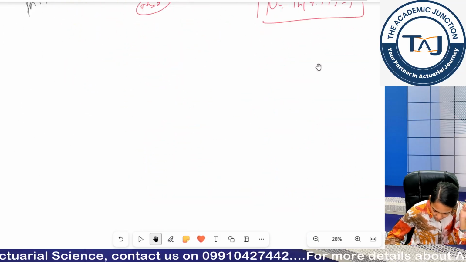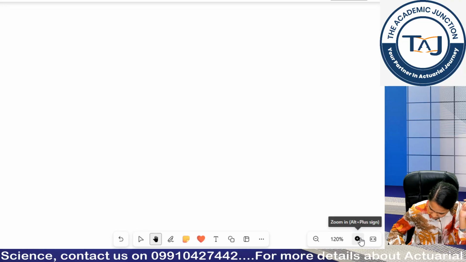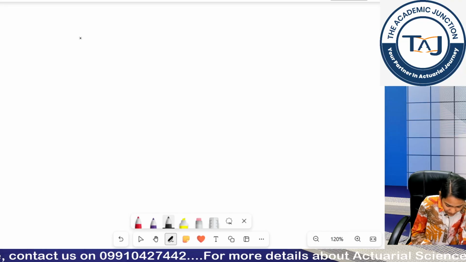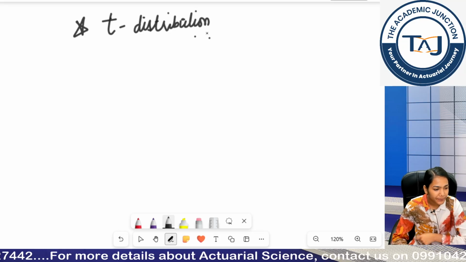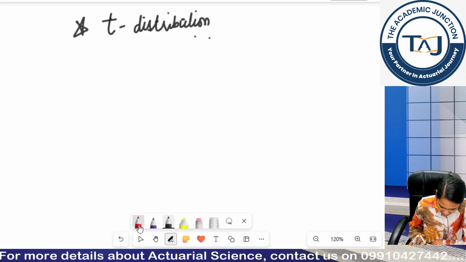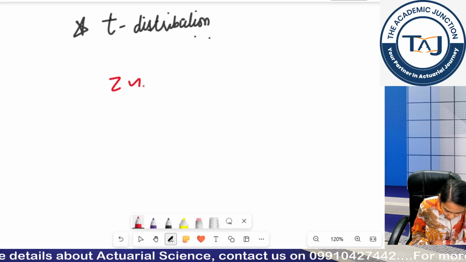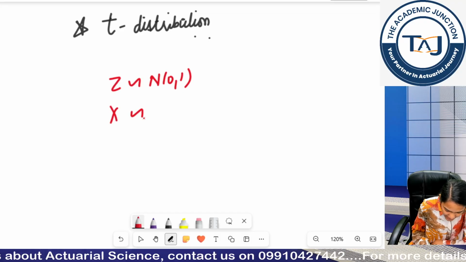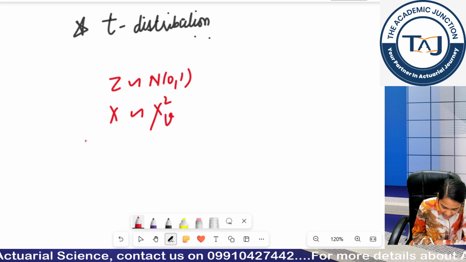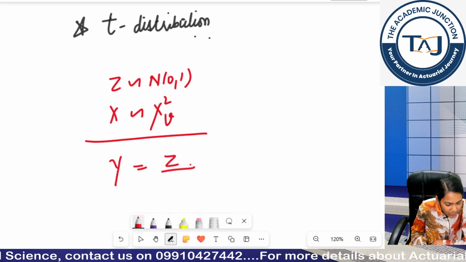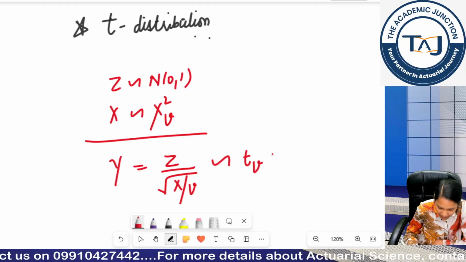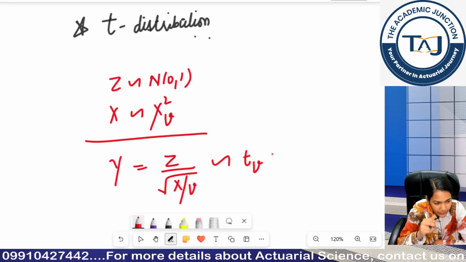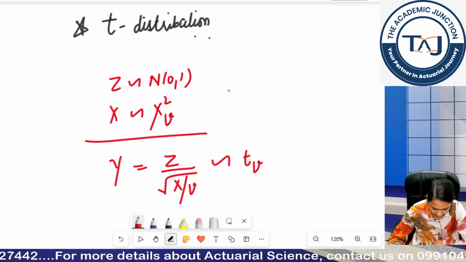Okay, now let's move forward to our t distribution. Note down the heading t distribution. It is also called student's t distribution. Okay. So, how is my parameter defined? If my z is following standard normal distribution, and if my x is following chi-square nu distribution, then I define my random variable y is equal to z by under root x by nu, which will be following a t distribution with a parameter nu. Okay? Is this clear?